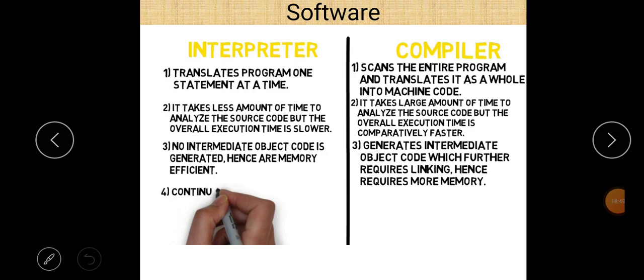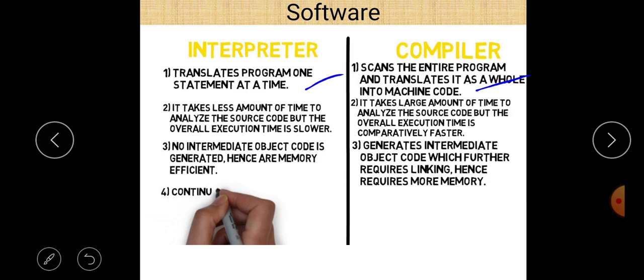Now that is the difference between the interpreter and the compiler, and this question is asked so many times: what is the difference between the interpreter and the compiler. First of all, the interpreter translates the program one statement at a time. Second, the compiler scans the entire program and translates it as a whole into machine code.